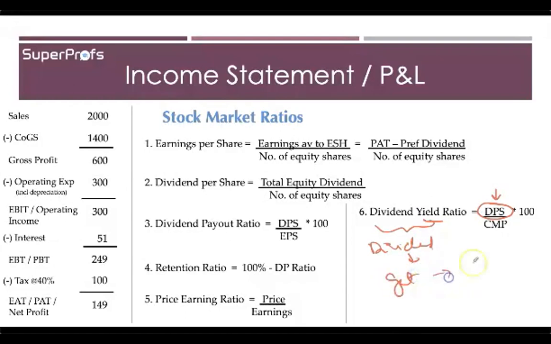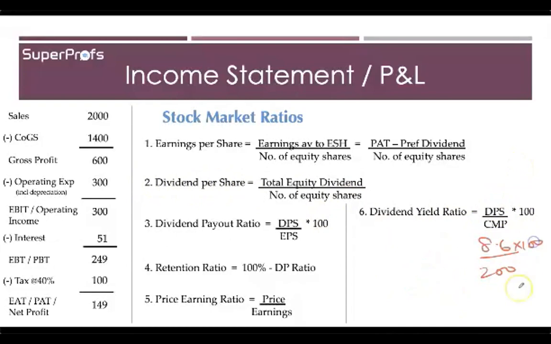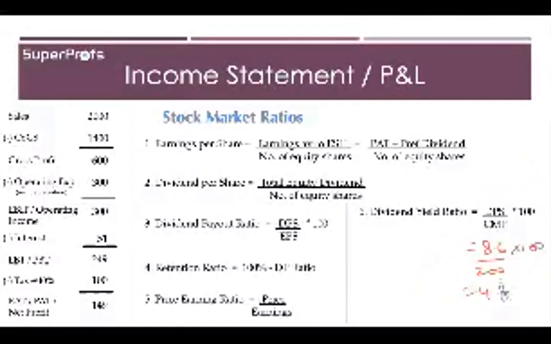All right, at the current market price. So how you calculate this is by dividing the dividend per share value by the current market price. So 8.6 by 200 into 100. Therefore, you get 4.3%. Now, what does this mean?